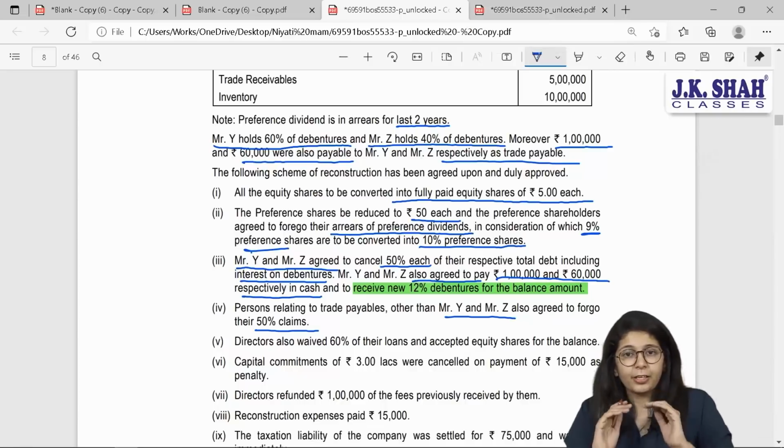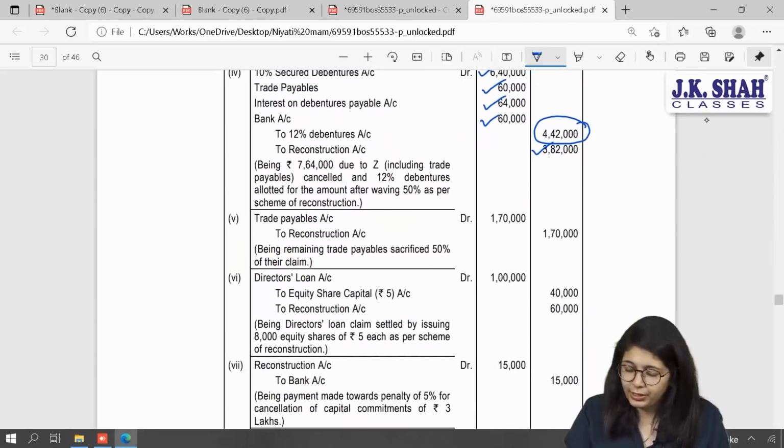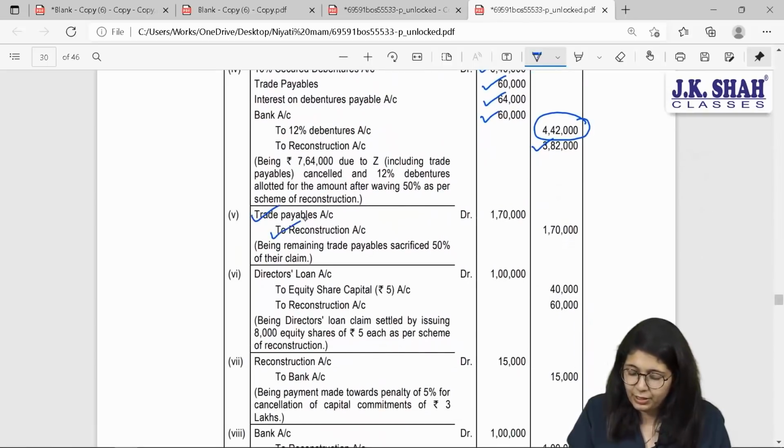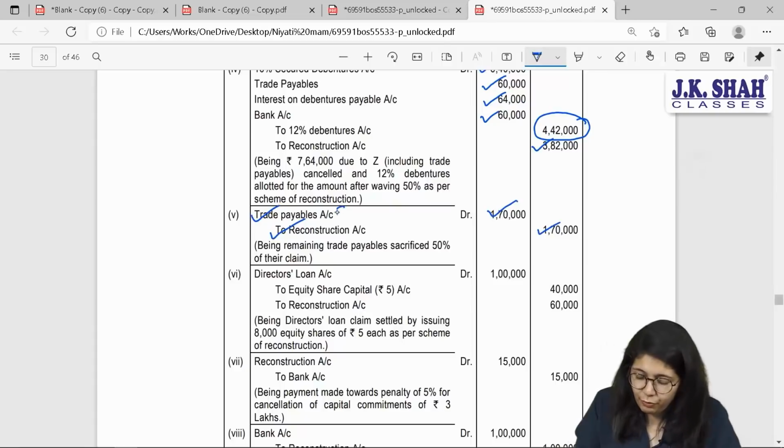So liability is getting reduced. Liability should be debited and reduction or reconstruction account should be credited. Trade payables to reconstruction, 50% claim. If you want, you can show 5 lakh minus 1 lakh minus 60,000, 50%.